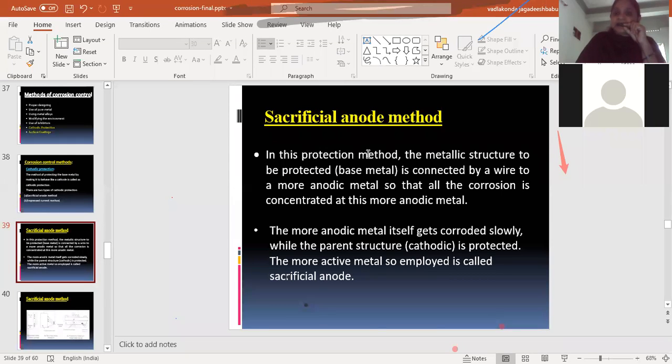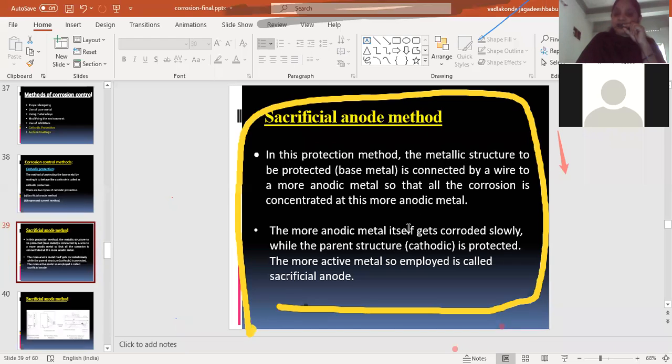So in the sacrificial anodic method, the metallic structure which we want to protect is connected to a more anodic metal, meaning the metal which has a high oxidation potential, like zinc and magnesium, so that this more anodic metal will act as the anodic part and the metallic structure will act as the cathodic part, so that our metallic structure will be protected from corrosion.